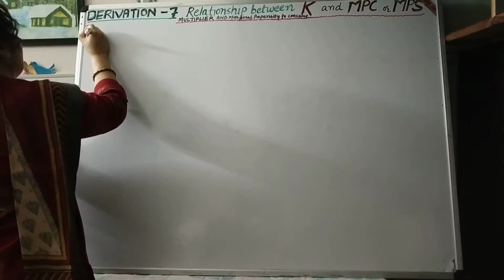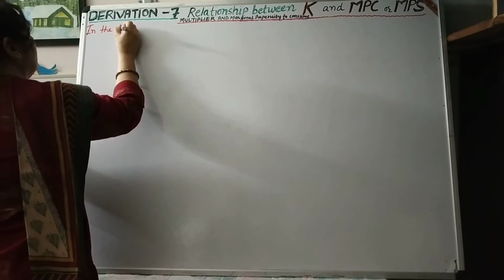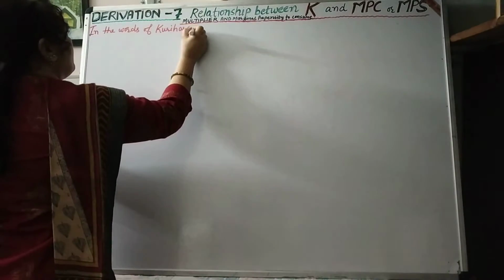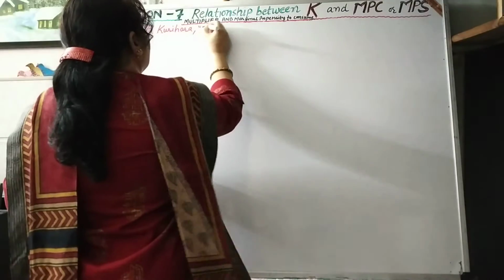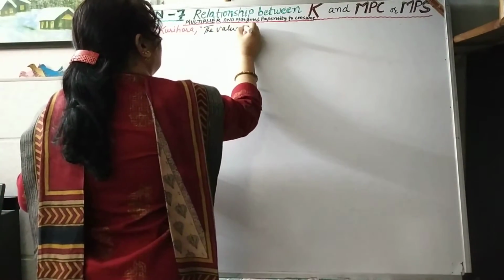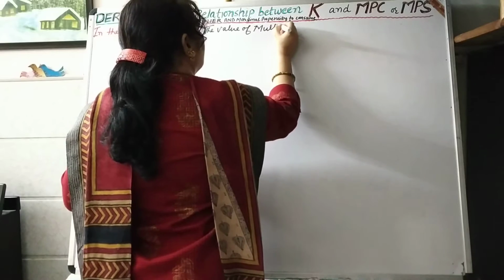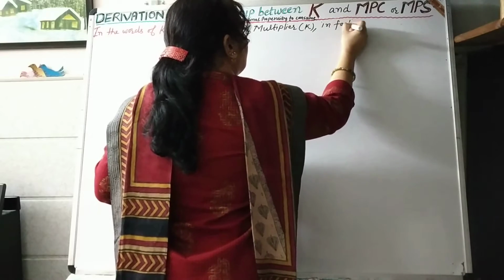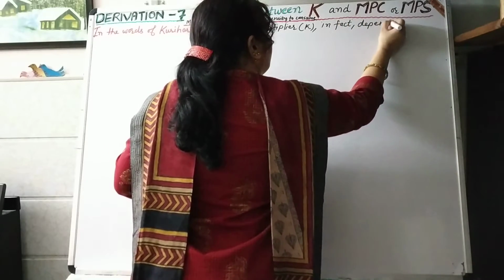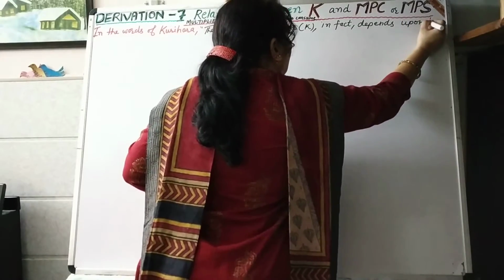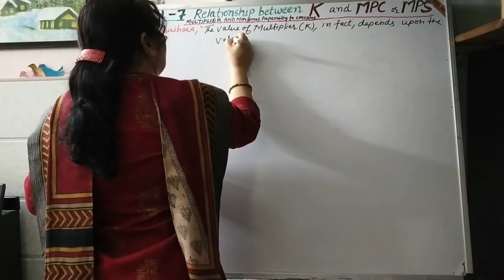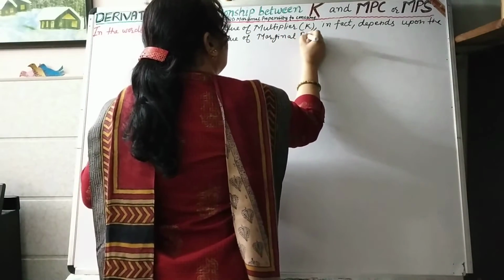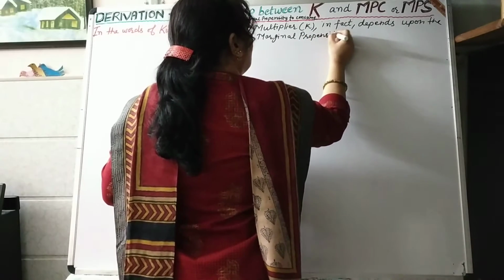In the words of Kurihara, the value of multiplier K in fact depends upon the value of marginal propensity to consume.